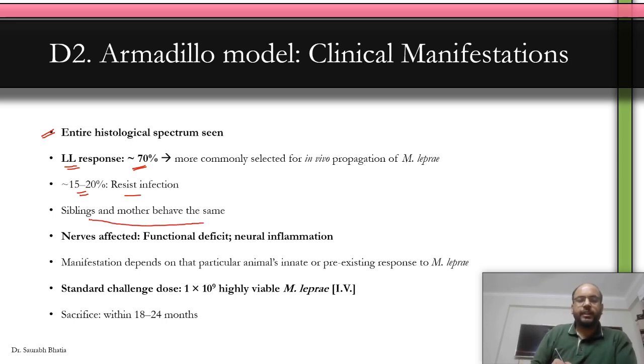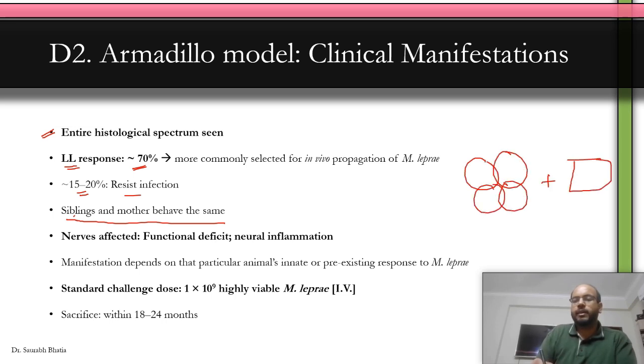What do we mean by that? Now, what happens in armadillos is that one mother will give rise to about four armadillos. And the four armadillos are somewhat monozygotic, that means they share the genome. And these four siblings plus the mother will behave the same. That means if the mother is developing LL Hansen, then the four siblings will also develop LL Hansen. Clear? That's what we mean to say.